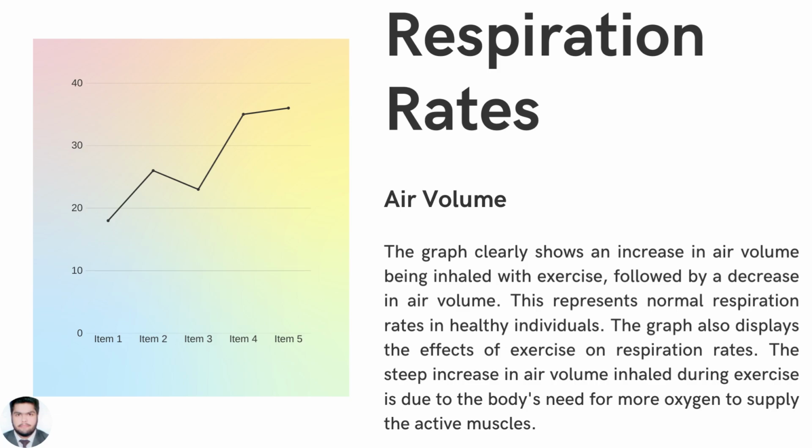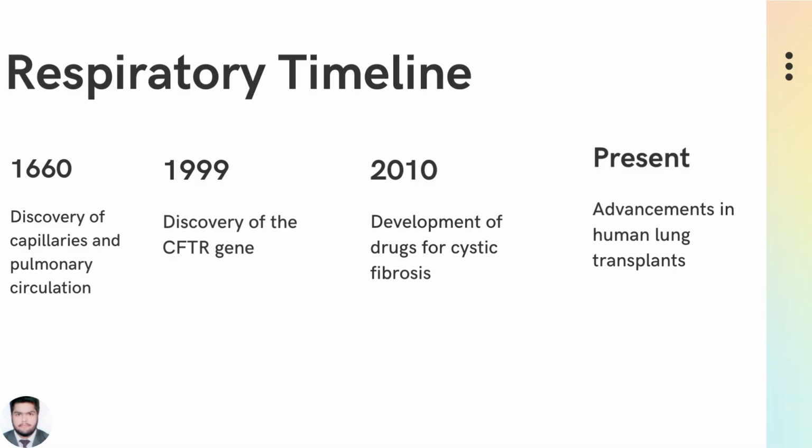The graph also displays the effects of exercise on respiration rates. The steep increase in air volume inhaled during exercise is due to the body's need for more oxygen to supply the active muscles.